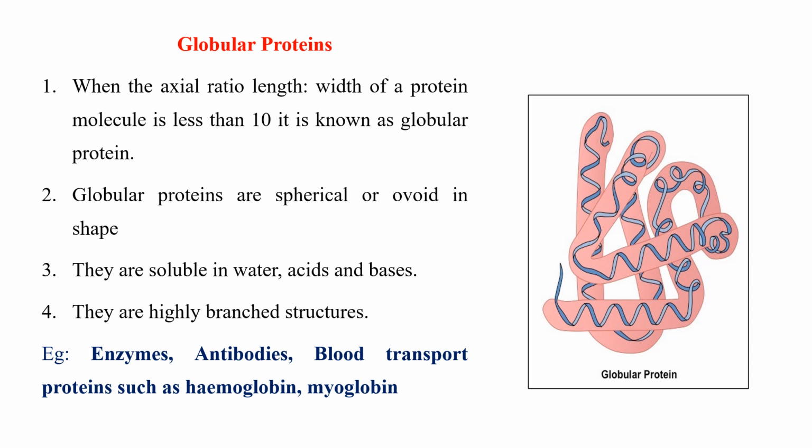Globular proteins. When the axial ratio, length to width, of a protein molecule is less than 10, it is known as globular protein. Globular proteins are spherical or ovoid in shape. They are soluble in water, acid and bases. They are highly branched structures. Examples of globular protein include enzymes, antibodies, blood transport proteins such as hemoglobin, myoglobin.